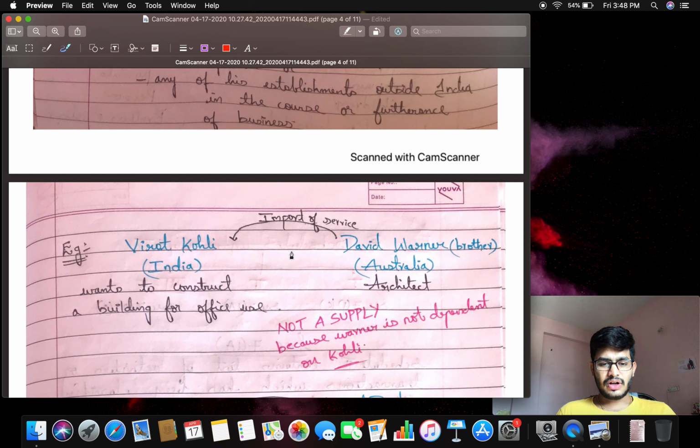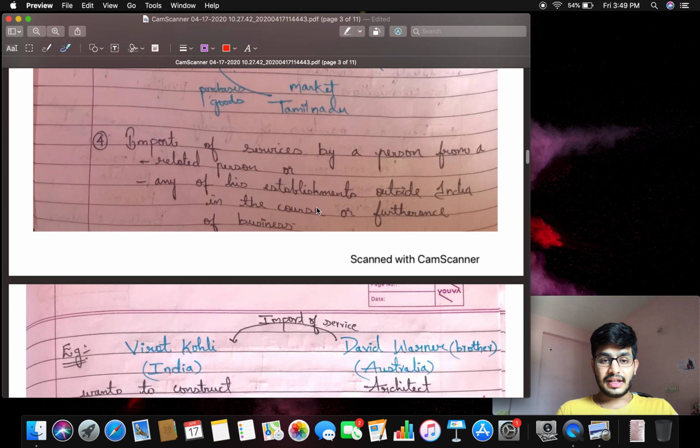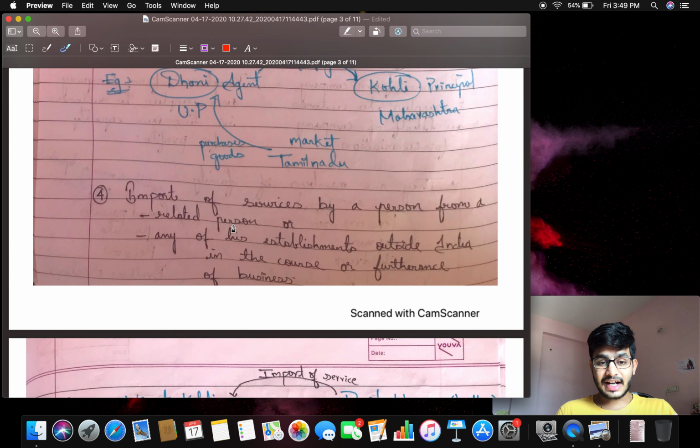Okay, Mr. Virat Kohli is importing a service. Which service? He wants to construct a building for office use. Mr. Kohli wants to construct a building for office use, so he needs an architect service. So at that time, whether it is treated as supply or not a supply? Why? Because Warner is not dependent on Mr. Virat Kohli. At that time it is not treated as supply. See here, what does the second clause say? The related persons, import of services by a person from a related person.